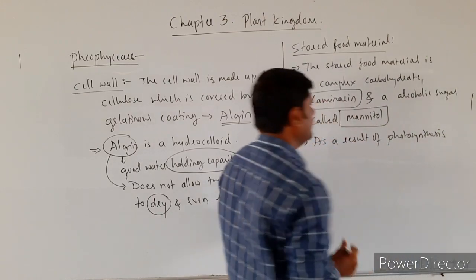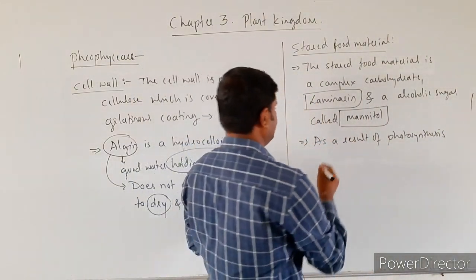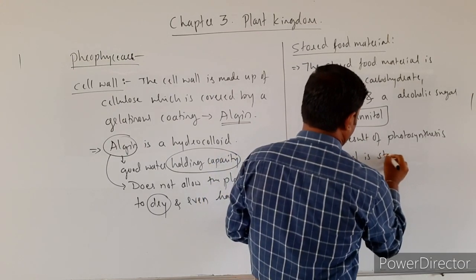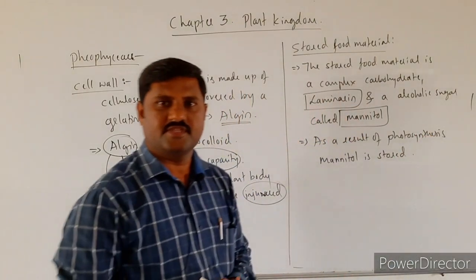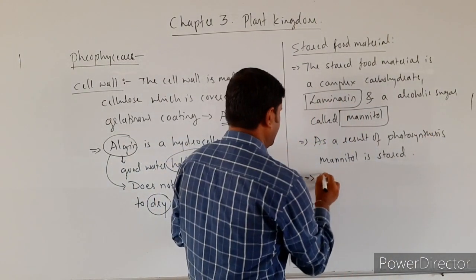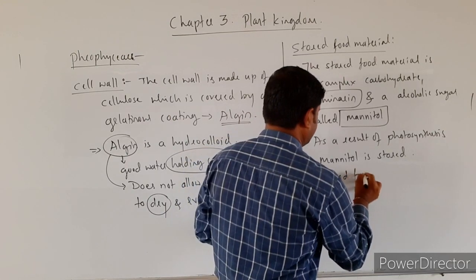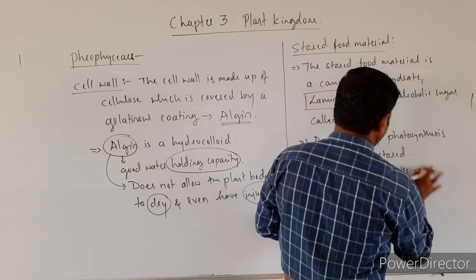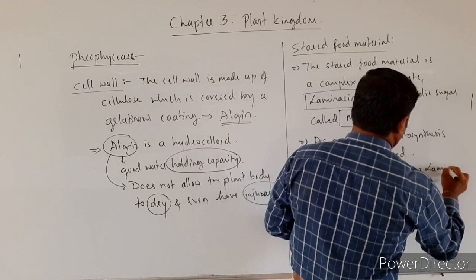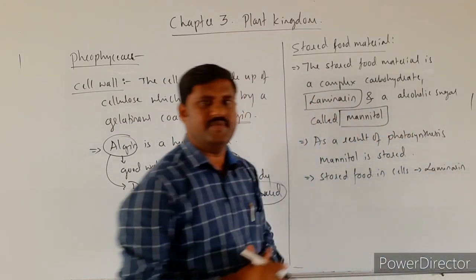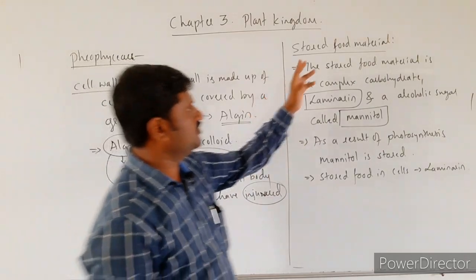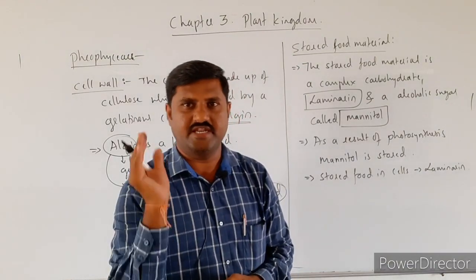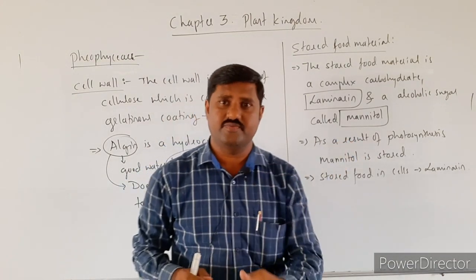As a result of photosynthesis, mannitol is synthesized, and the food stored in cells is laminarin. So this is about the stored food material. You must remember these two words, laminarin as well as mannitol. What they chemically are, I have already mentioned.